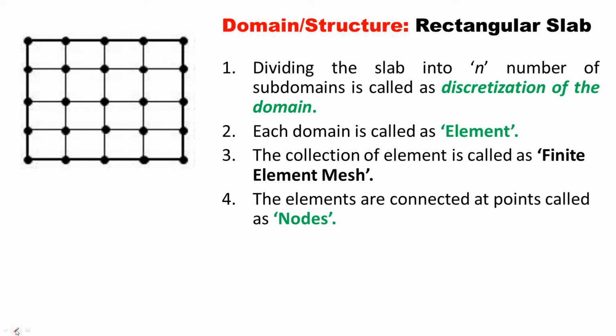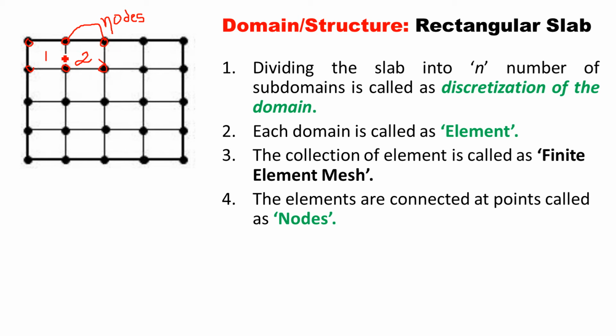Now the points where elements are connected with each other. For example, if you look at element number 1 and element number 2, these are the points where they are connected, right? These points are called as nodes. So what is a node? The points where elements are connected to each other are called as nodes.